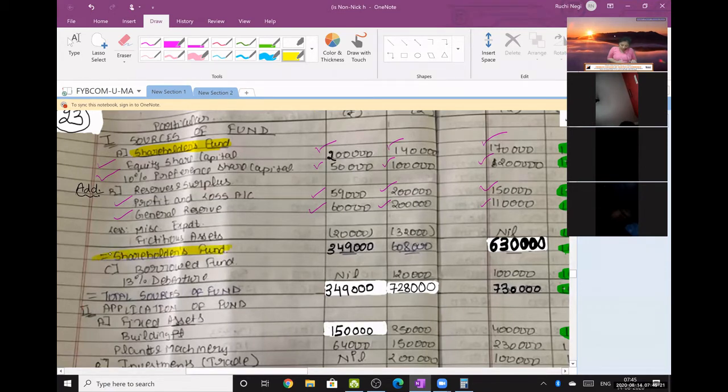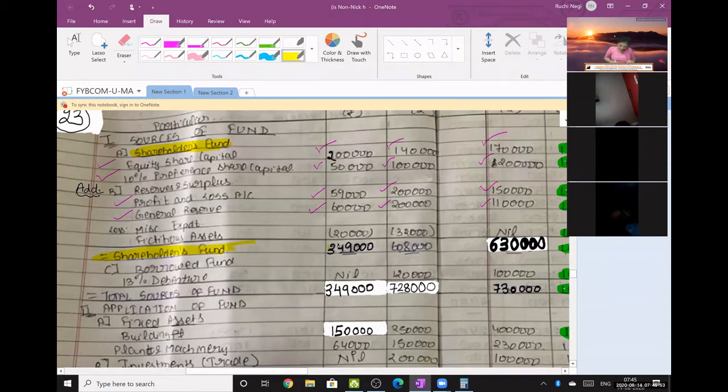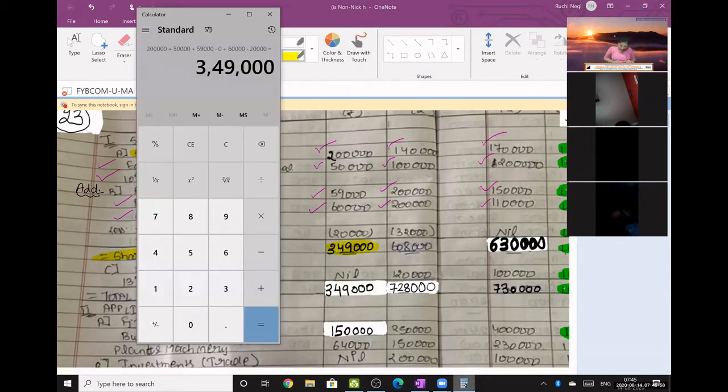Okay, chalo 2 lakhs plus 50 plus 59, no, not minus 60, it is plus 60, plus 60 minus 20. The answer is 3,49,000. Next, 2017.